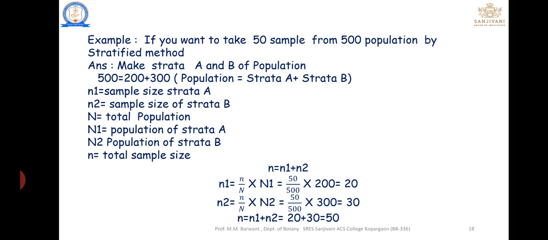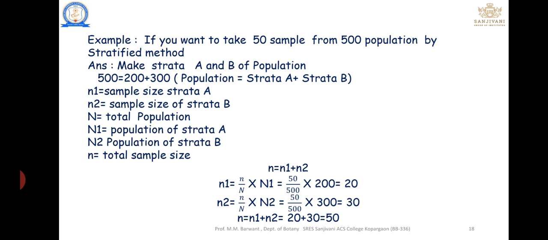For example, if you want to take a sample of 50 from a population of 500, we first divide the population into two unequal strata, strata A and strata B. The sample size of strata A is n1 and of strata B is n2. Capital N is the total population, N1 is the population of strata A, N2 is the population of strata B, and small n is the total sample size.